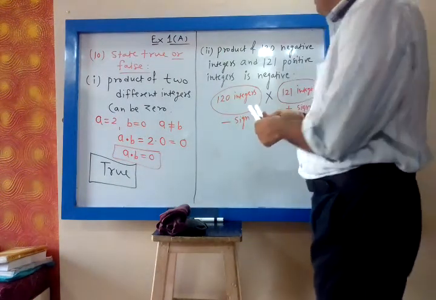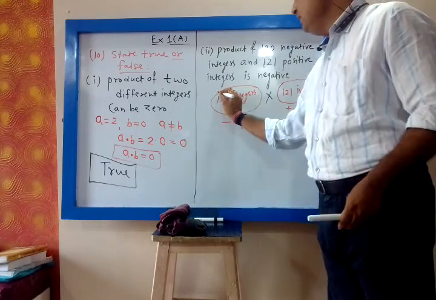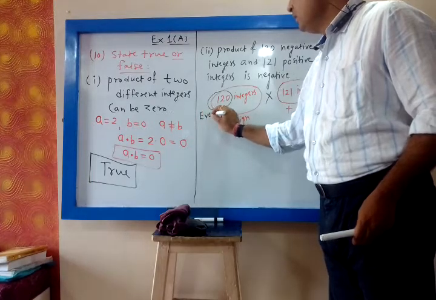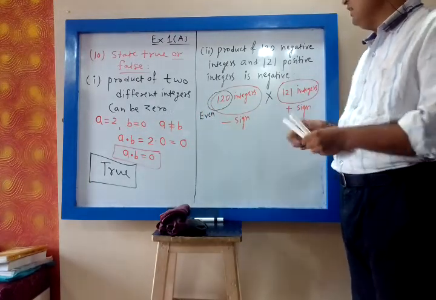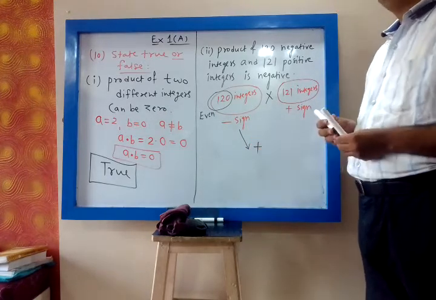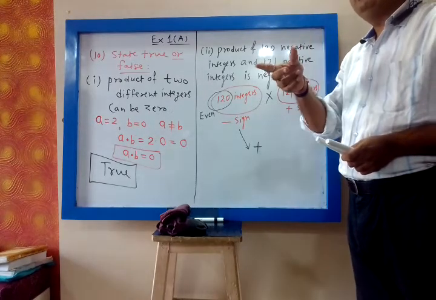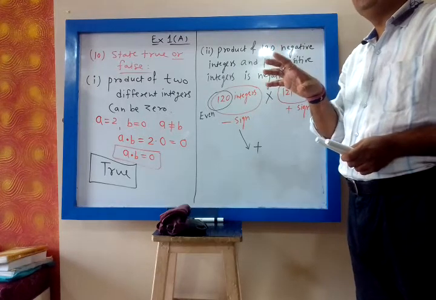So what is 120, even or odd? It is even. So whenever an even number of integers are multiplied with minus sign, their result will be positive. This I have told you last period.